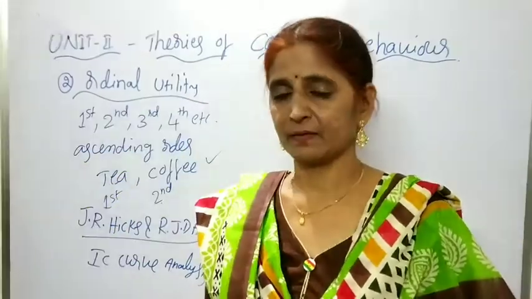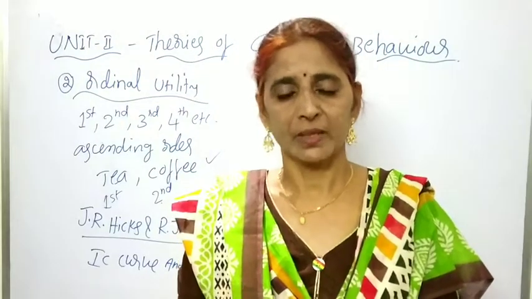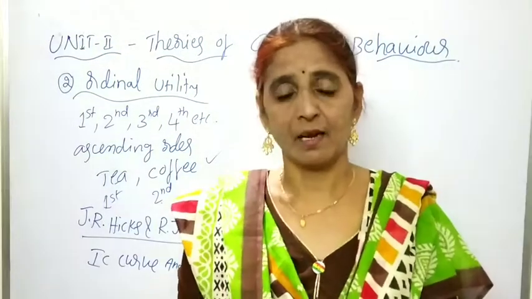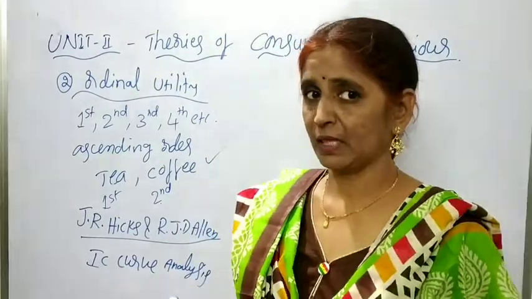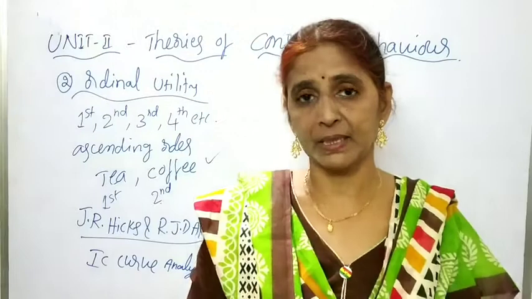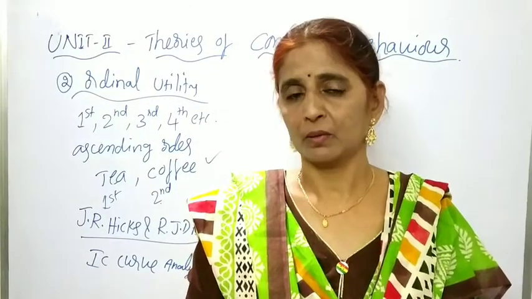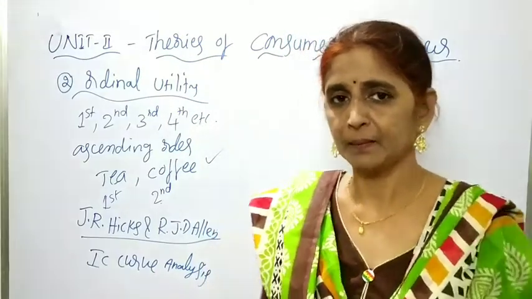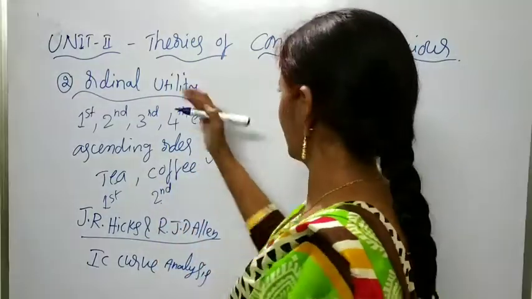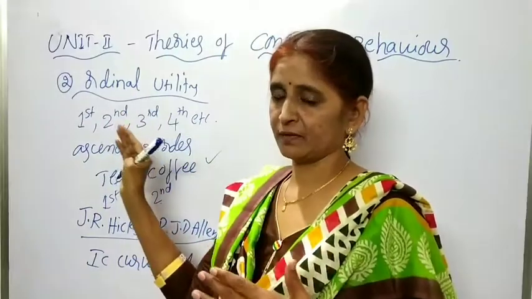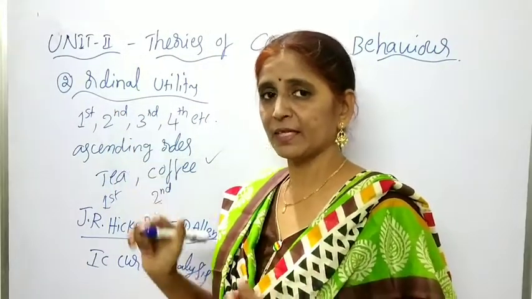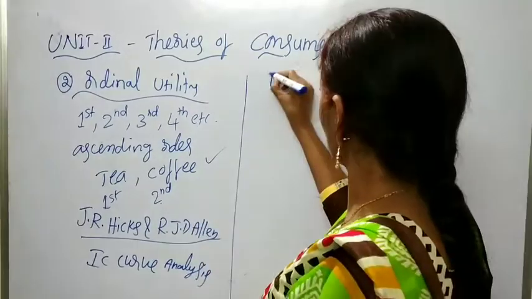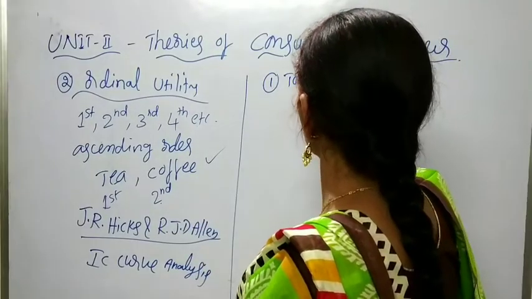And the next concept I am explaining is total utility. Whenever we are studying the law of DMU and law of EMU, the laws which depend upon cardinal utility, then we have to know two concepts, total utility and marginal utility. Already we studied the two utility approaches, one is cardinal and the second one is ordinal. Now we are studying the meaning of the total utility and the marginal utility.